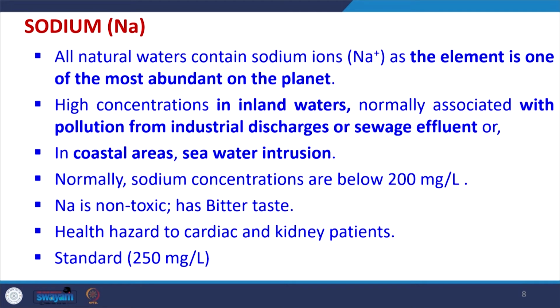Now, after calcium and magnesium, which are associated with hardness, there is another very important element called sodium. Generally people neglect sodium ions, but sodium ions have a lot of importance with respect to irrigation water. Also, they are essential salts which must be there in the water for our use. So, we have a dilemma here about how much sodium should be present, and sodium is always present in the water because it is one of the most abundant elements on the planet.